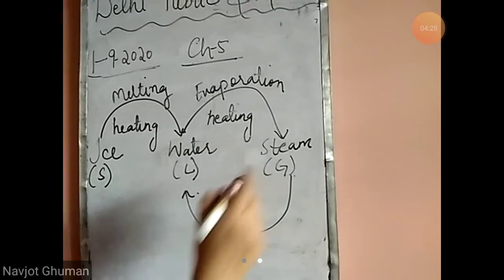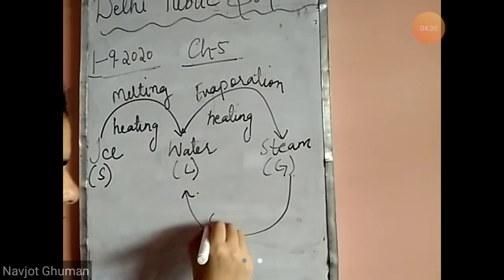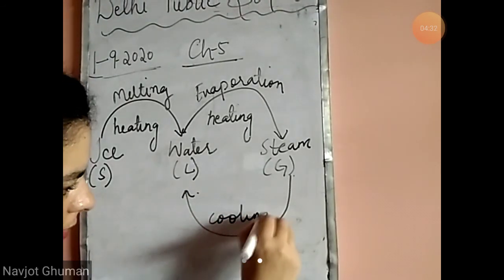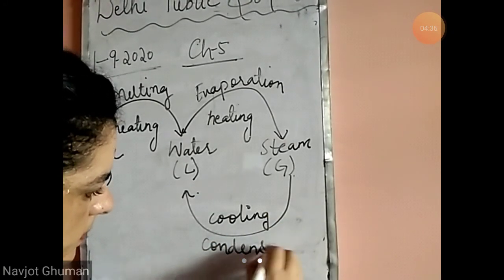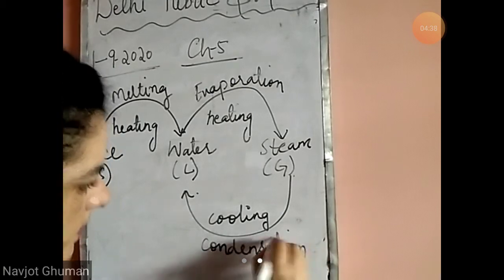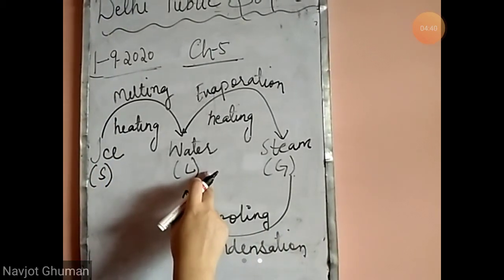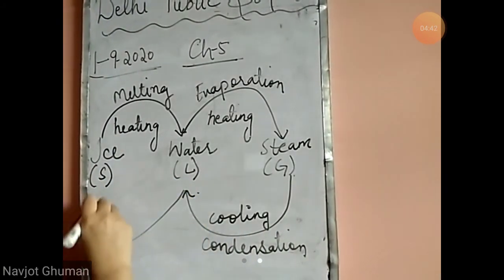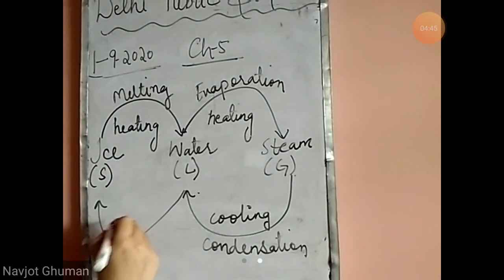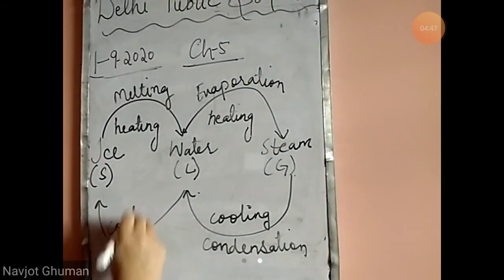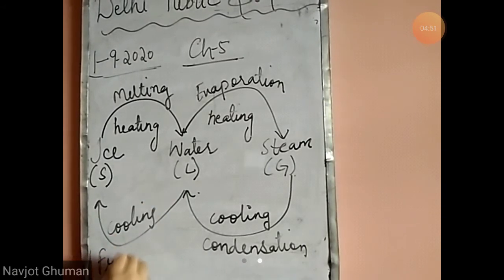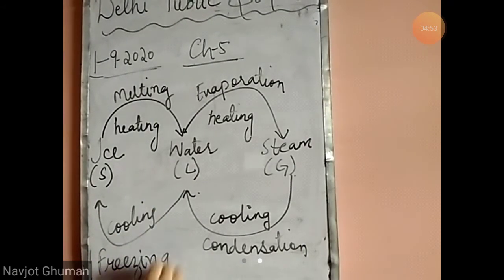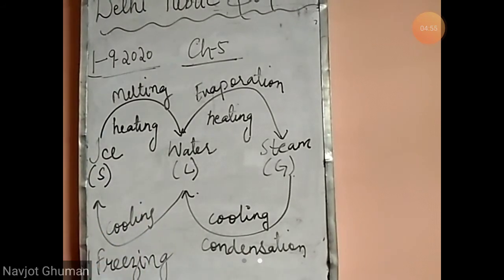Now, when steam is cooled, it changes into water. That is liquid form. When this liquid is cooled or frozen, that is called the freezing process. It again changes into ice. That is the solid form of water.